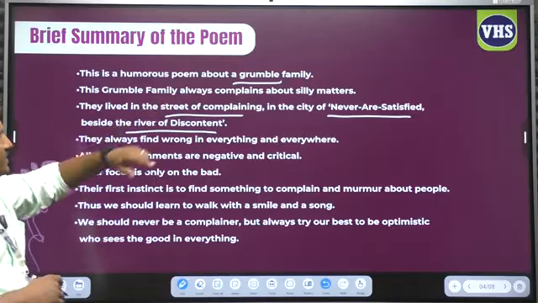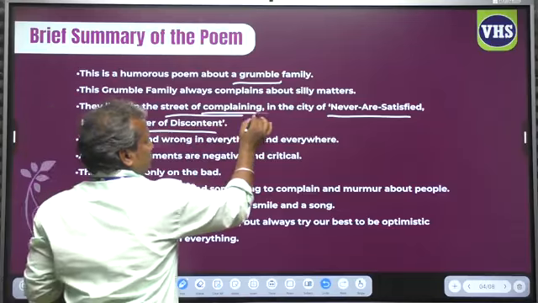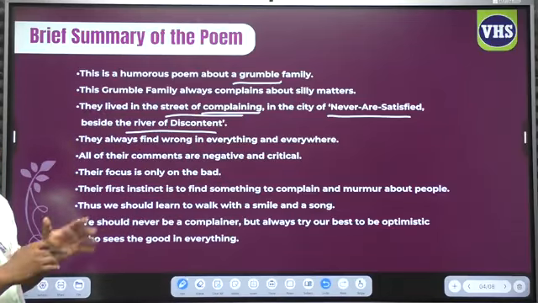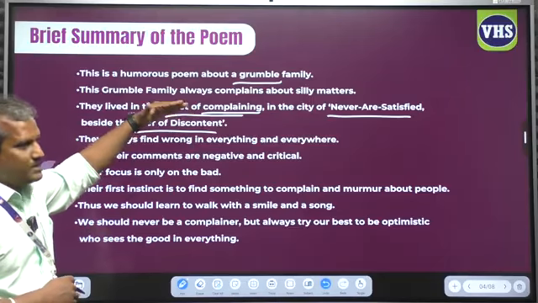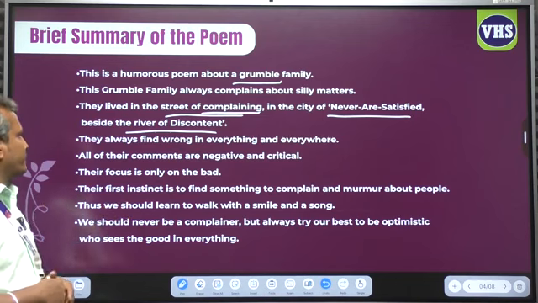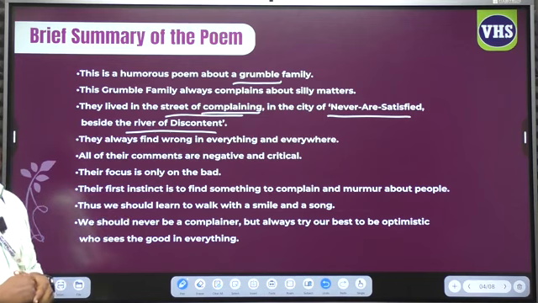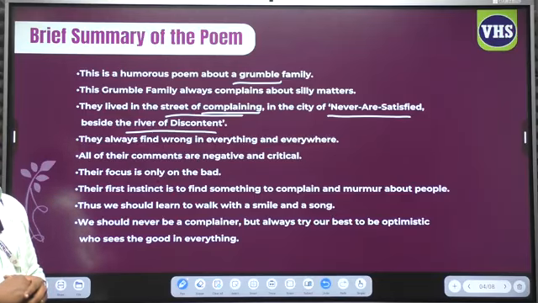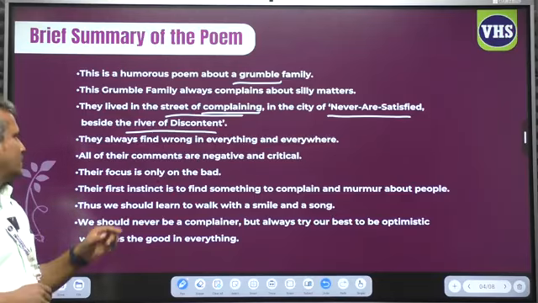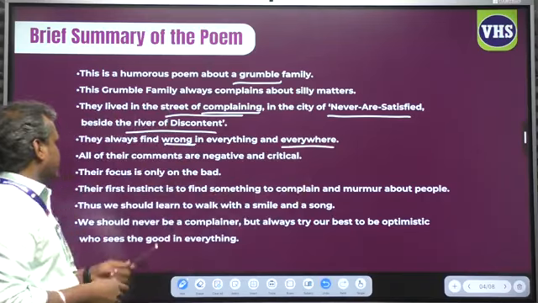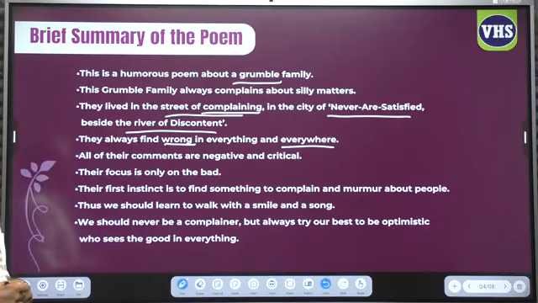They lived in the state of complaining and they never are satisfied. This seems sarcastic because the street is named complaining street, the city is named never are satisfied, and the river of discontent. Next, they always find wrong in everything and everywhere. They are not satisfied. All of their comments are negative and critical. So they won't find anything good.